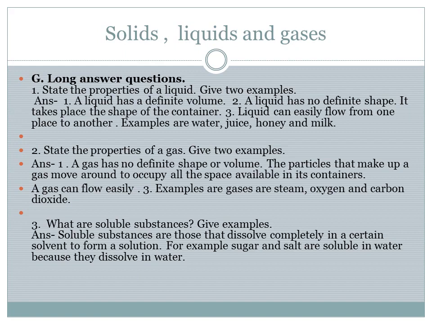Second one, state the property of the gas. Give two examples. So first one, the gas has no definite shape or volume. So it can move from one place to another place. Examples are steam, oxygen and carbon dioxide. Third one, what are soluble substances? Give the examples. Soluble substance means what? The substance that dissolves in a solvent to form a solution. Example, if we add the salt and sugar in water, they will dissolve in water.